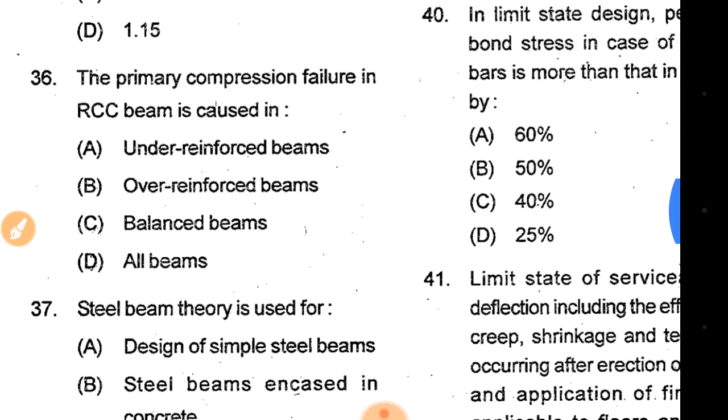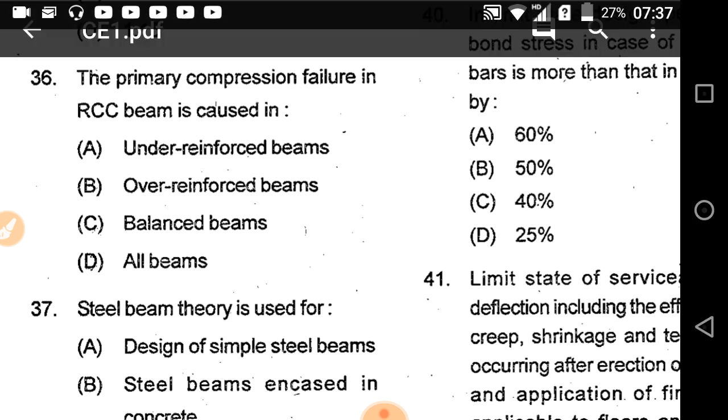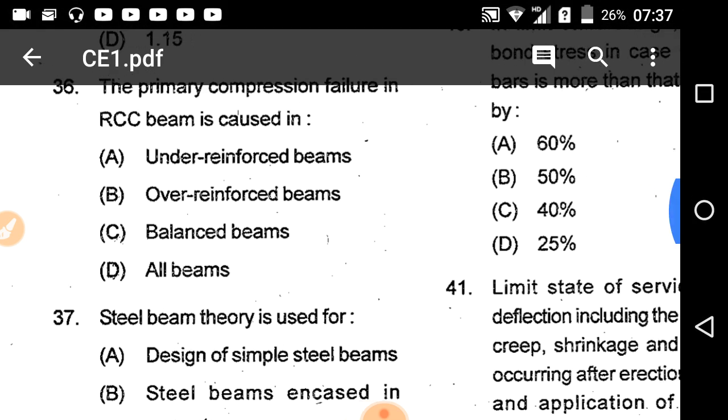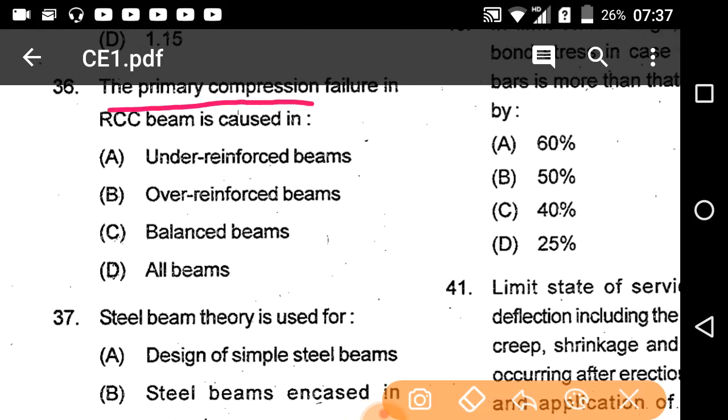36. The primary compression failure in RCC beam is caused in under reinforced beams, over reinforced beams, balanced beams, all the above. So here it is asking about the primary compression failure. So primary compression failure in RCC beam is caused in over reinforced section beams. That is option B will be the correct answer.